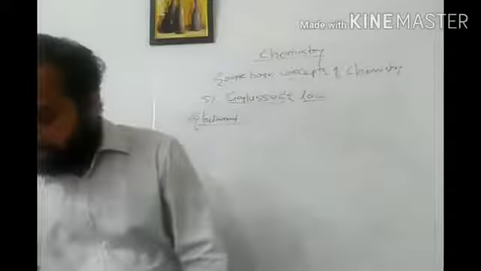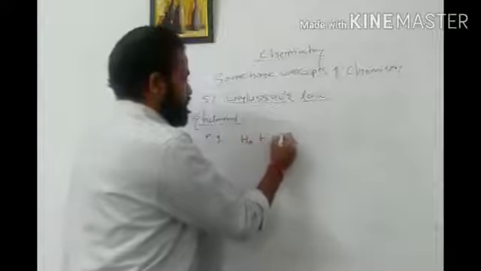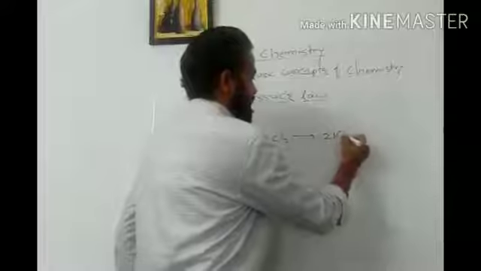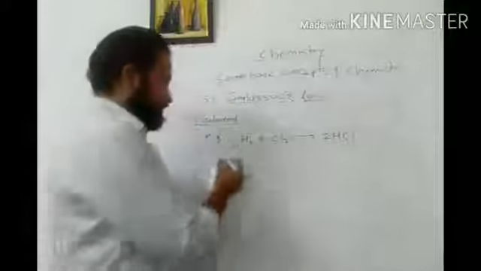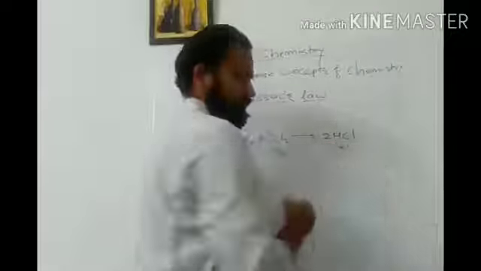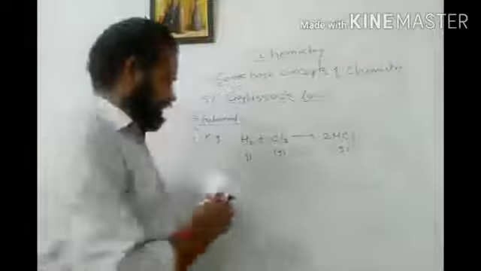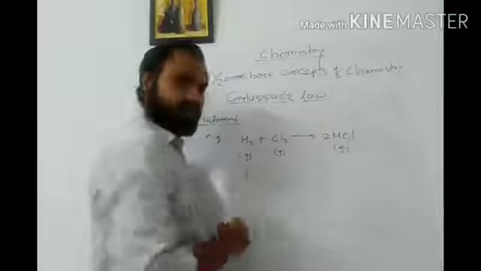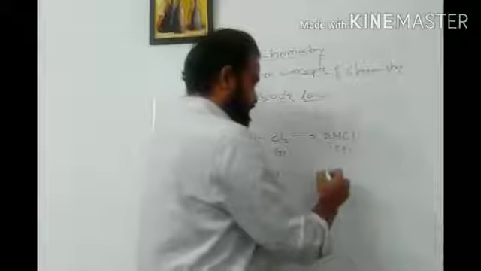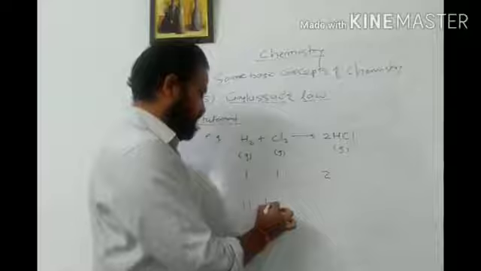So I am giving you an example of Gay-Lussac's law. Let us say I am taking the simple example of hydrogen combining with chlorine. Okay, we will get 2 HCl, hydrochloric acid. This must be in gaseous form, this is also in gaseous form, and we will get this in gaseous form. If we see the ratio by volume particularly, I can say here 1 volume of hydrogen is there, isn't it? Here 1 volume of chlorine is there, and here 2 volumes of HCl are there. So they appear in the ratio 1:1:2.